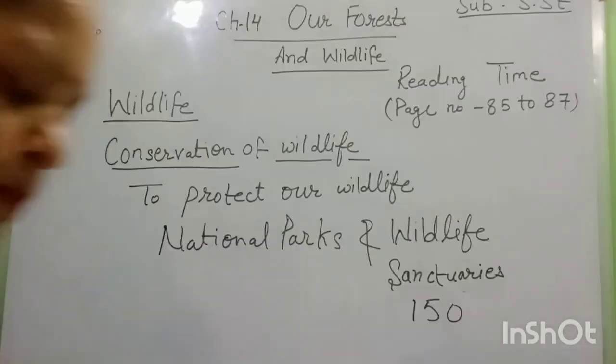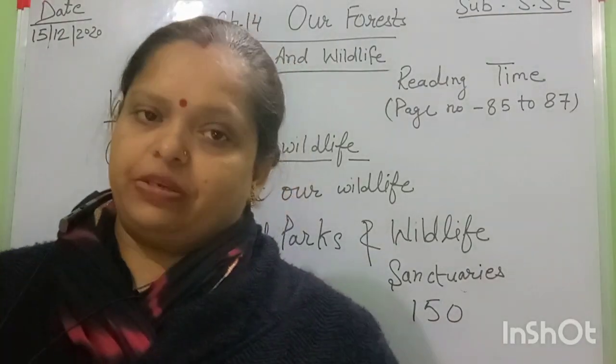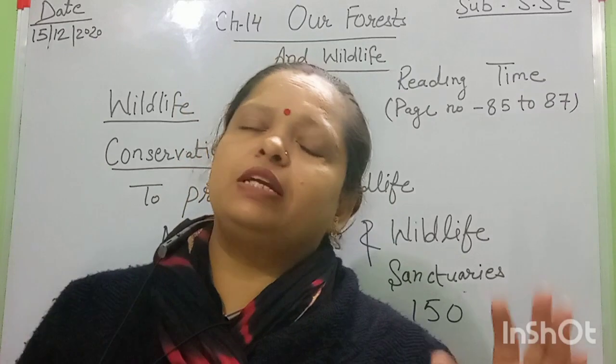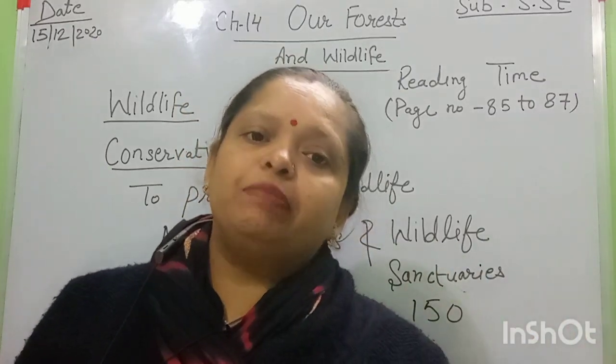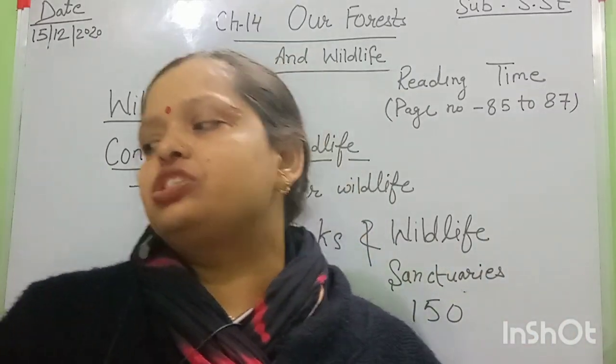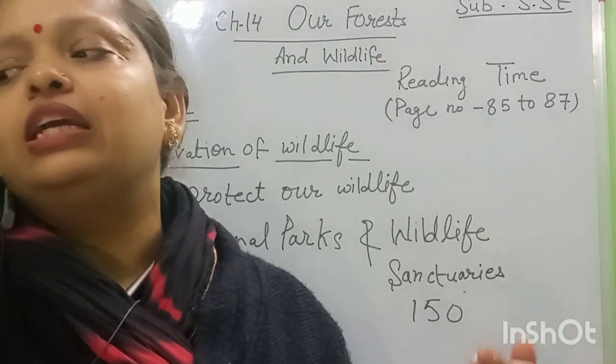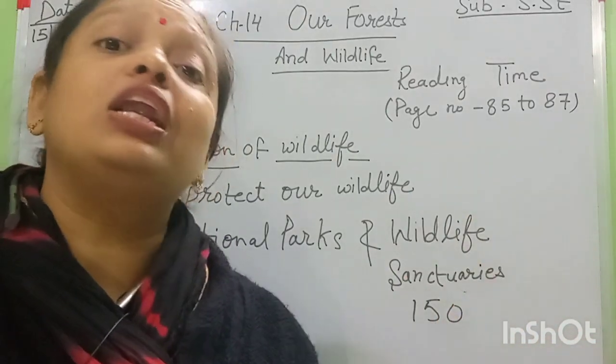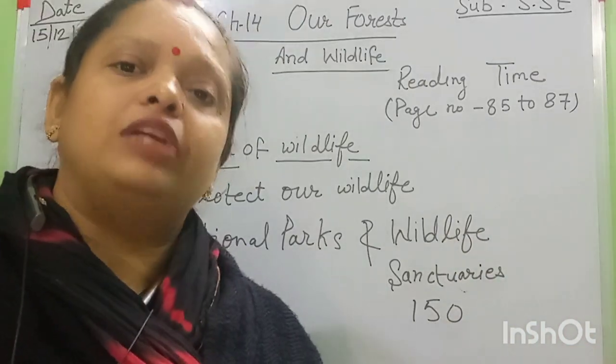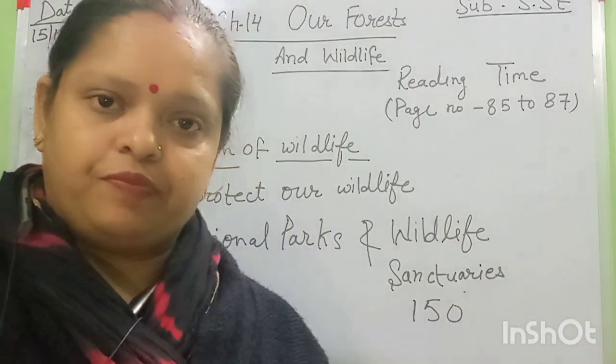The animals and plants in an area and their interrelationship, it means both help each other. Their interrelationship with each other and their surroundings is called an ecosystem, and we are all part of the ecosystem.